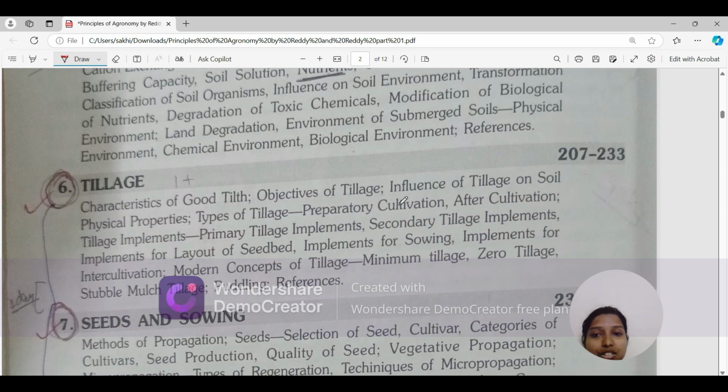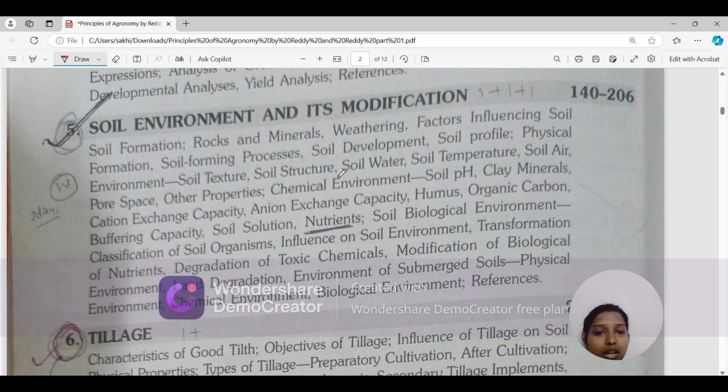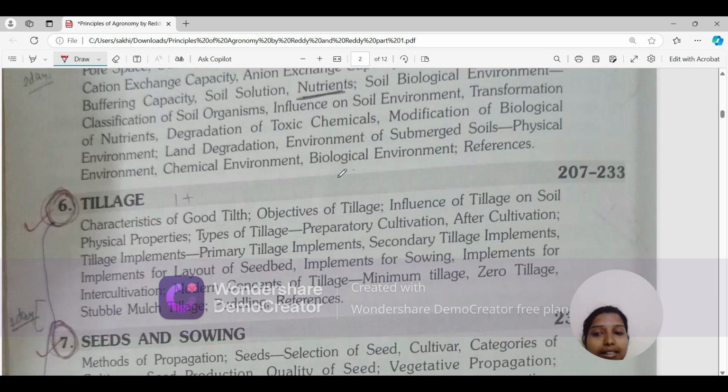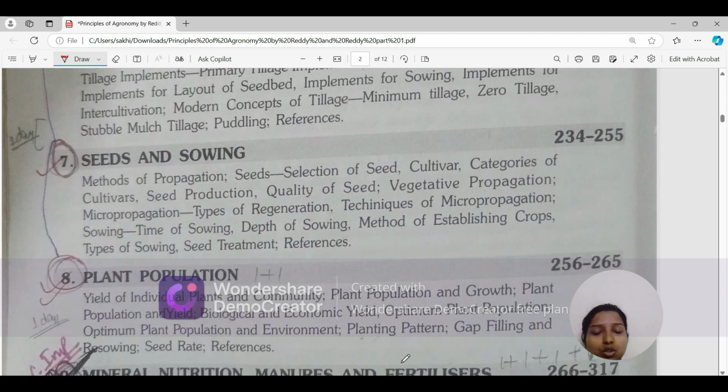And the next is tillage. For this fifth chapter, you have to read it 2 to 3 times at least. And the next chapter is tillage. Tillage, you have to just read it once and make like 10 to 15 points of JRF importance and leave this chapter. Okay. And then sowing and seed sowing. This is the chapter which needs like one reading or 1.5 to two readings. Okay, and then leave it.